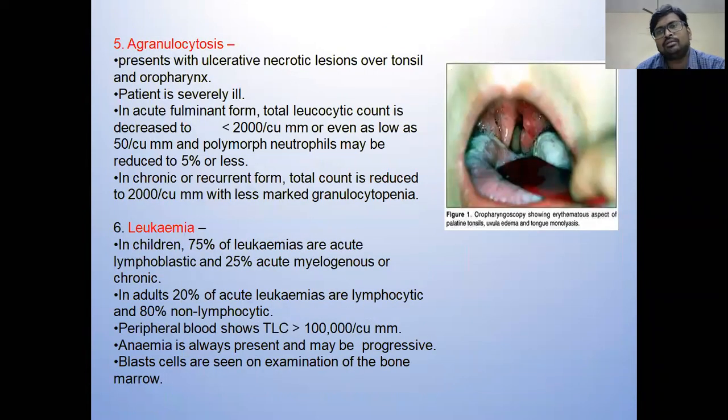Next is agranulocytosis. Cytosis means increase in WBC, but in this condition there is a decrease in the total WBC count. But the ratio of agranulocytes to granulocytes increases, that is, more agranulocytes can be seen in the smear. Even in this condition, you can see a patch over the tonsil. Ultimately, and the most important condition, is leukemia. Because tonsillitis is more commonly seen in children, you also want to keep this in mind while you go through the differential diagnosis.